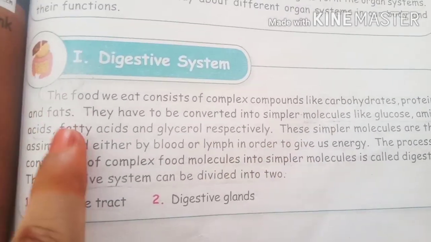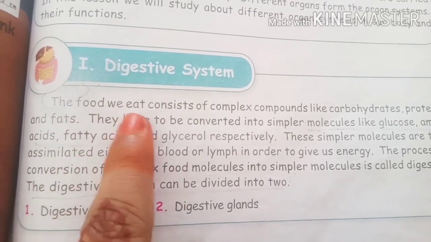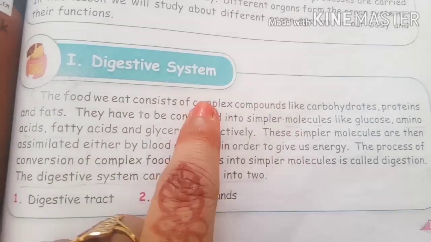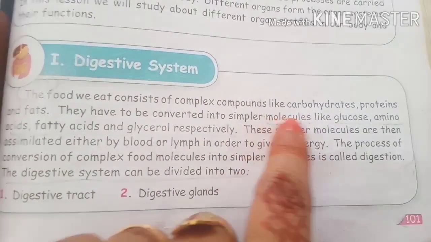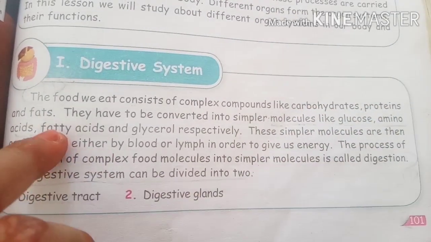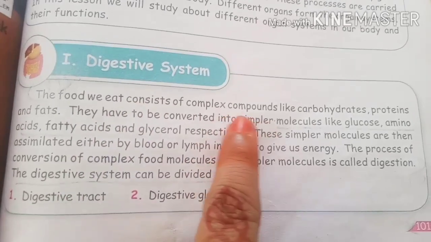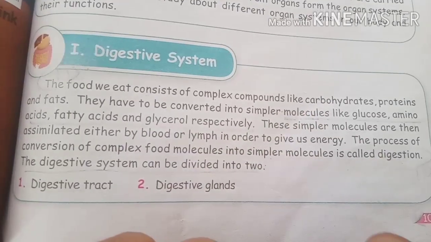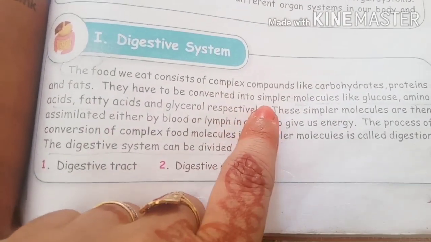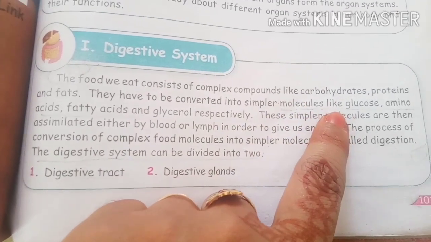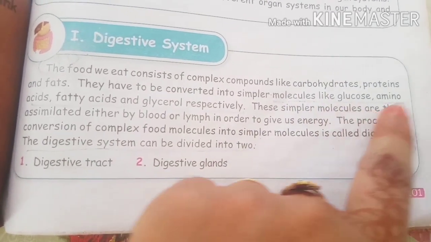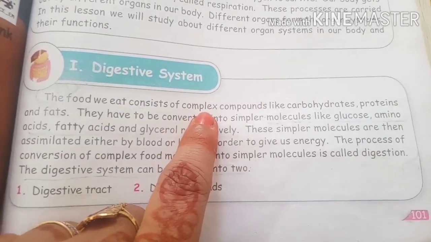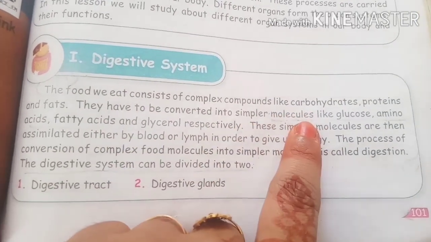So children, now we are having the food. Daily we are having the food. What does it consist of? It consists of complex compounds. What are they? Carbohydrates, proteins, fats and so on. So these complex compounds should be converted into simpler molecules. What are the simpler molecules like? Glucose, amino acids, fatty acids and glycerol.